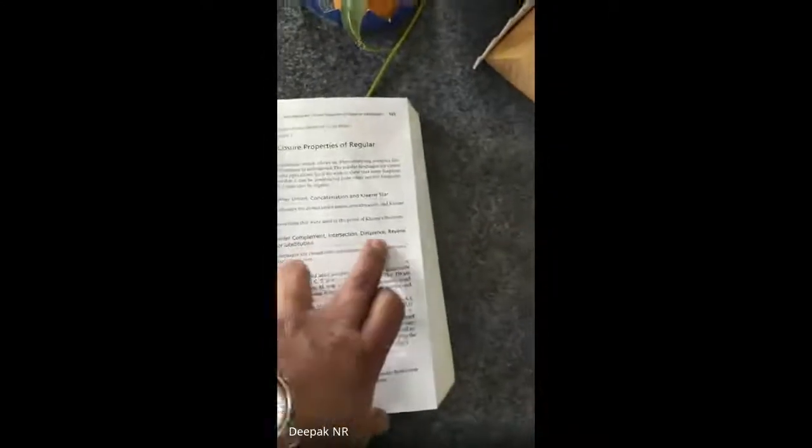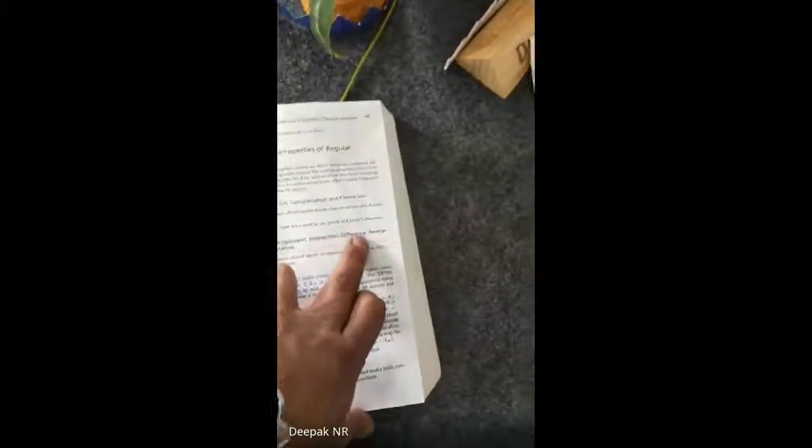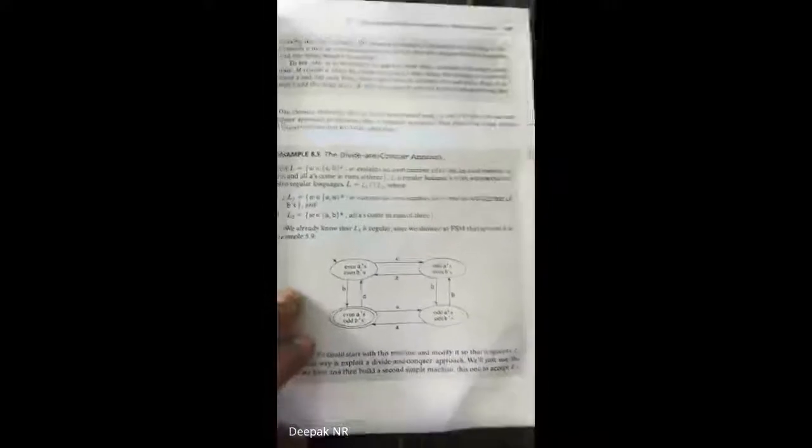Okay, a few more things I have to explain. In this topic, there are a few theorems. I think a few people who came to college, I have told them what to write for these theorems: closure, intersection, complement, difference, reverse, substitution. Whatever you write for these, they'll be giving you marks. They will not ask this question directly. These are called filler questions.